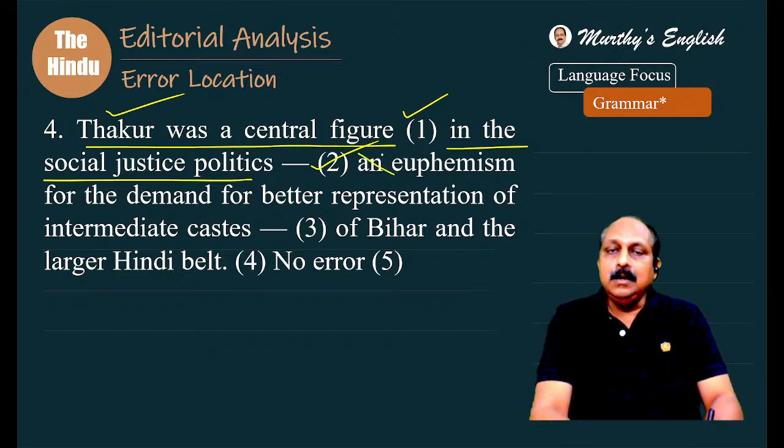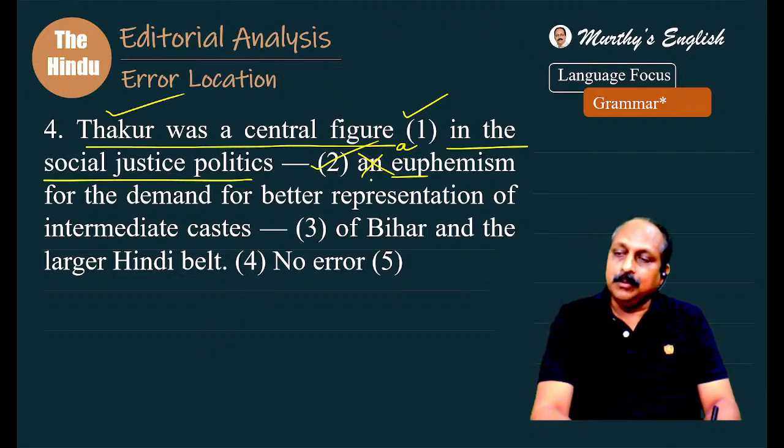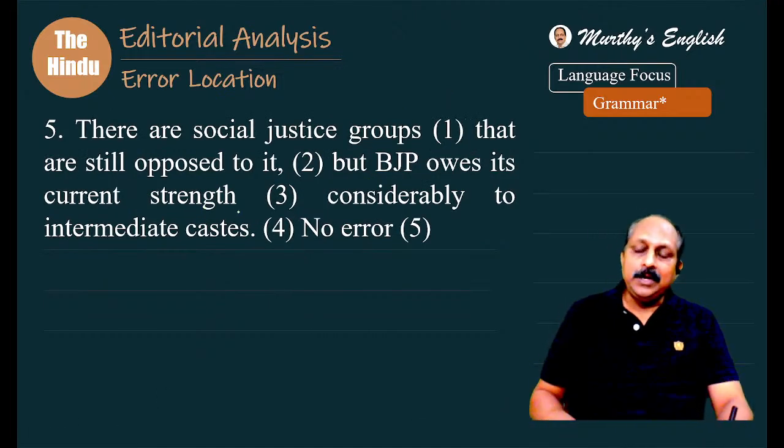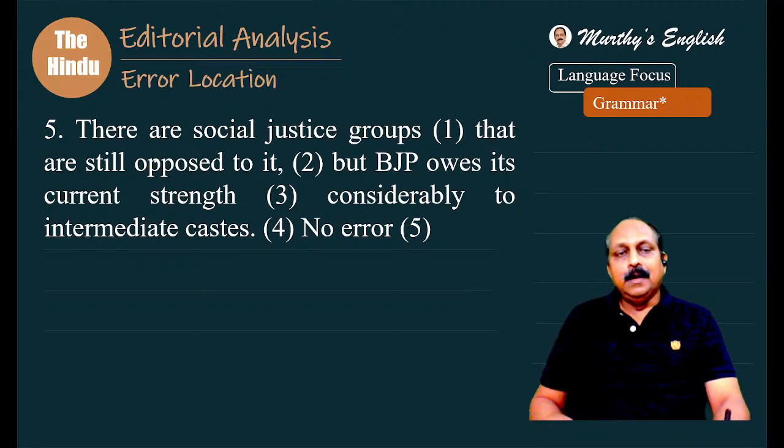It is not an euphemism, a euphemism. What is the reason? It begins with a consonantal sound. Though there is a vowel letter, it begins with a consonantal sound, U, ya sound. We have to say a euphemism, not an. You got this yesterday. The last question, then we'll go to the editorial. There are social justice groups that are still opposed to it, but BJP owes its current strength considerably to intermediate castes.